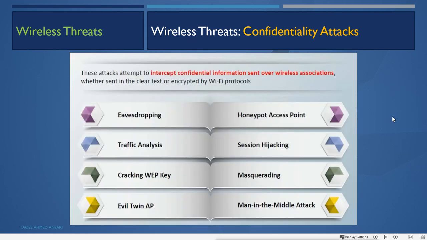Then we have the wireless threat of confidentiality attack. These attacks attempt to intercept confidential information sent over wireless association, whether sent in clear text or encrypted by Wi-Fi protocols. It can be done by eavesdropping, traffic analysis, cracking WEP key, evil twin AP, honeypot access point, hijacking, session hijacking, masquerading, man in the middle attack.